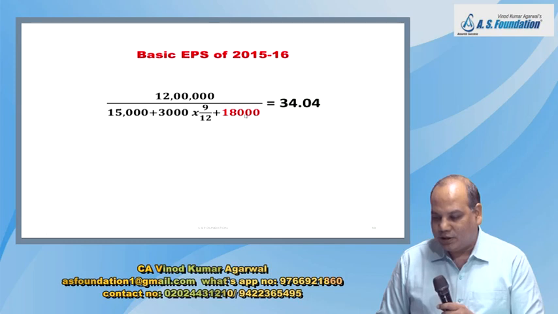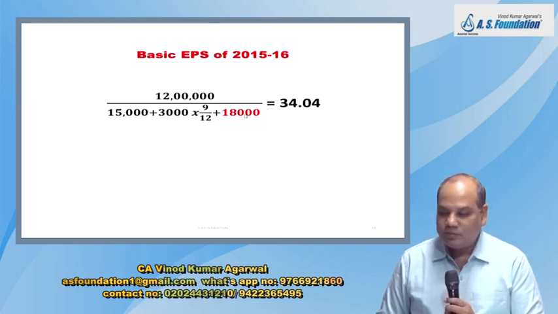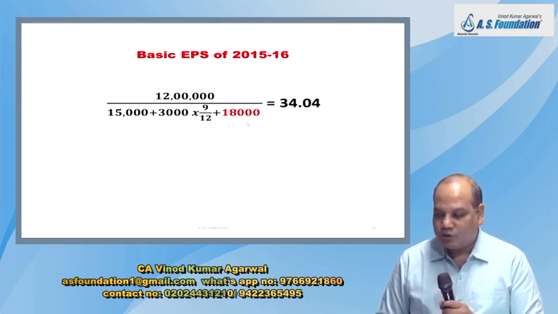Should I add 18,000 bonus share to previous year? Or should I also increase the previous year share in the ratio of 1:1? So the answer can be different.